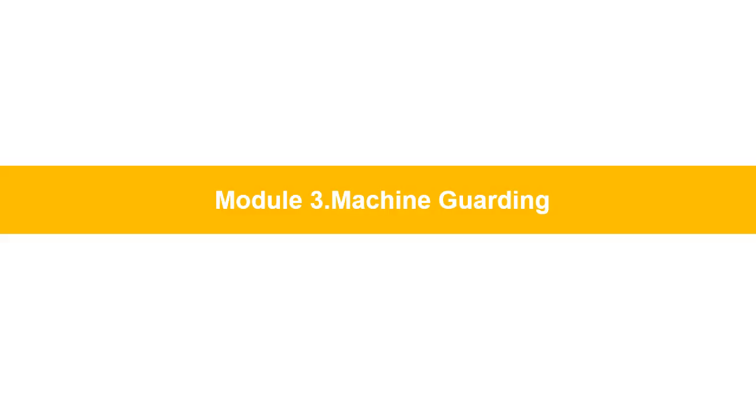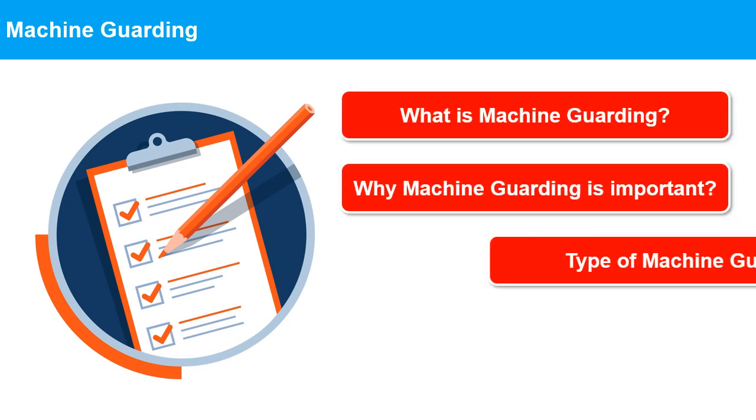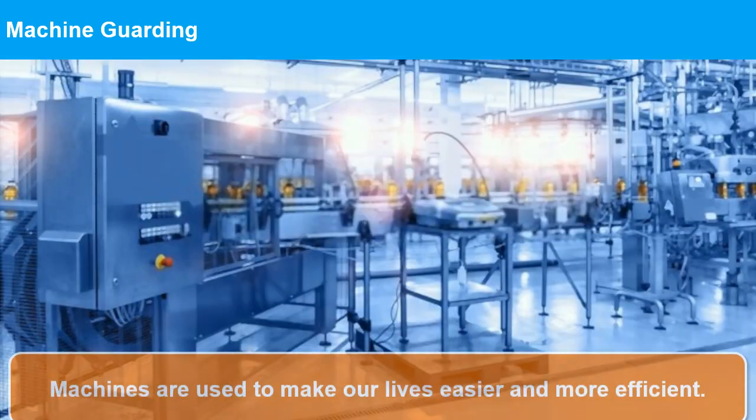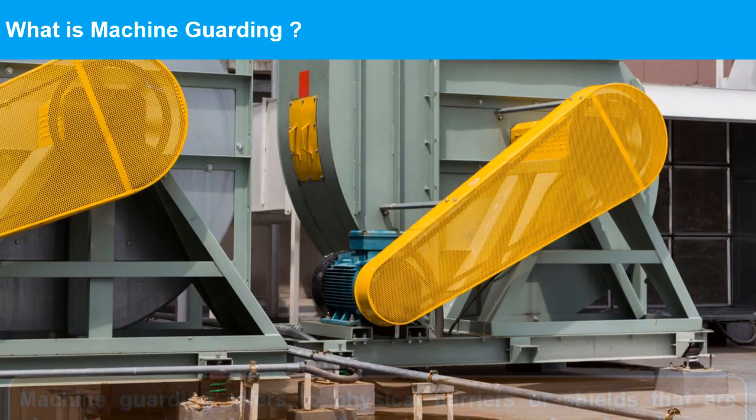Module number 3. Machine guarding. In this module, we'll discuss what machine guarding is, why it's important, and the different types of machine safety guards available. In industrial settings, machines are used to make our lives easier and more efficient. However, these machines can be dangerous if proper precautions are not taken. That's where machine safety guards come in.